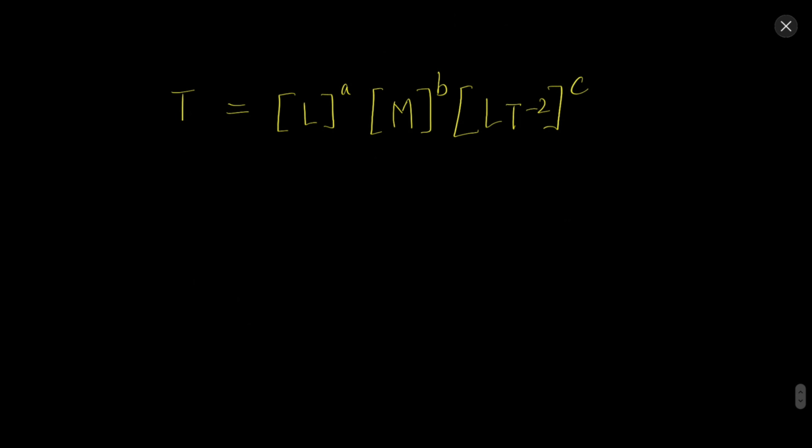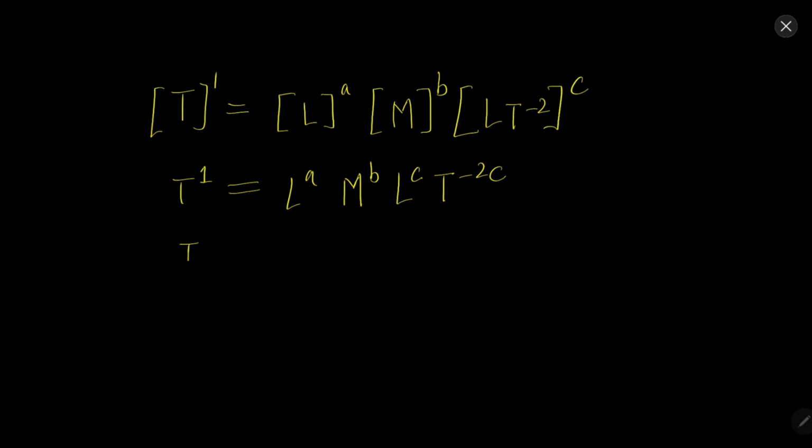So now what will be the values of A, B and C? How can we find this? So let's just open the brackets first. So this is T to the power 1, this is L to the power A, this is M to the power B, this is L to the power C and T to the power minus 2C. Now we can write L to the power A plus C.